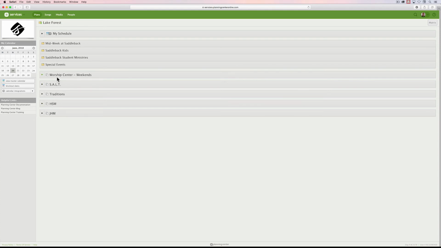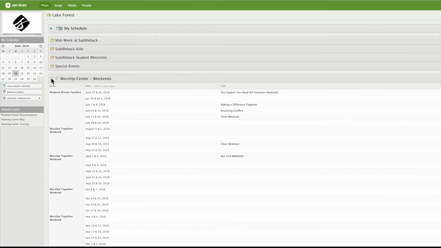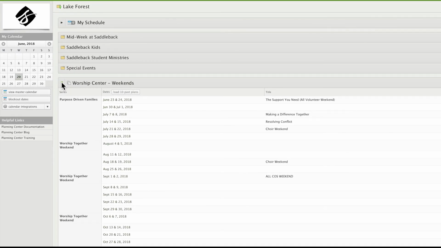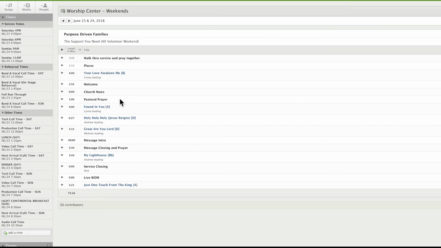Then once you're at that location, locate the Worship Center weekends. Click on the triangle to the left here, or the arrow, so that it points down. Then you want to look for the date that you will be operating ProPresenter for. So locate the date. Let's pretend it's this date here. I'll click on that. It takes a moment to load, and you'll see that there are certain titles in blue. Well, those are the songs.